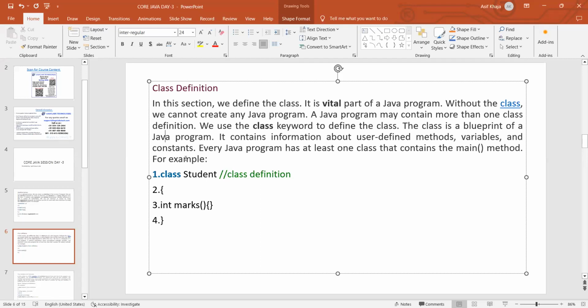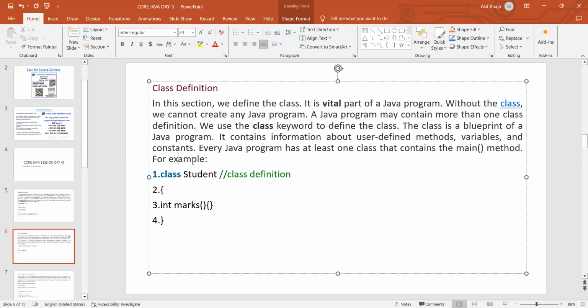Remember this point, it is very important and it is an interview question also. Can we have a Java program without a main method? No, we cannot. Can we have a main method without a class? No, we cannot have a main method without the class. These types of tricky questions they may ask in an interview.